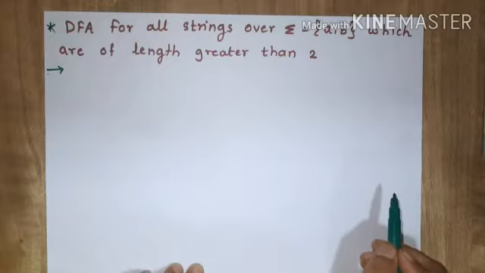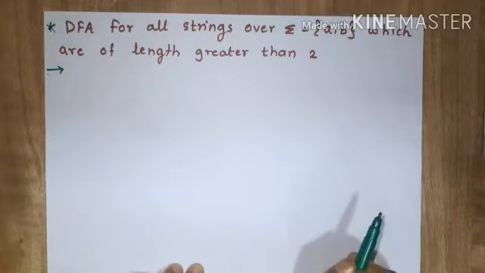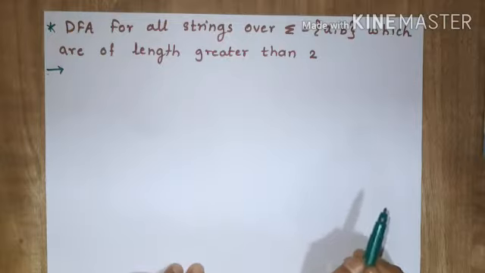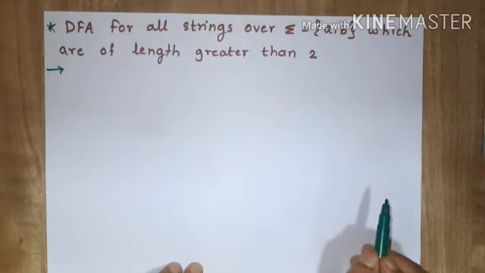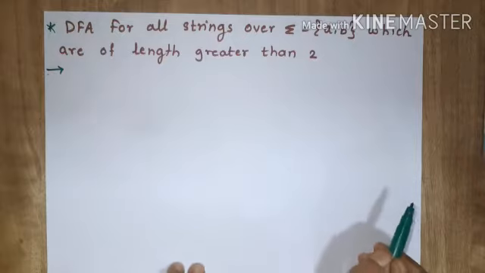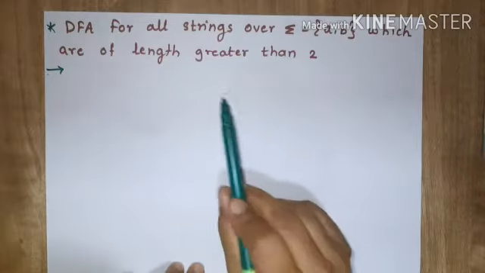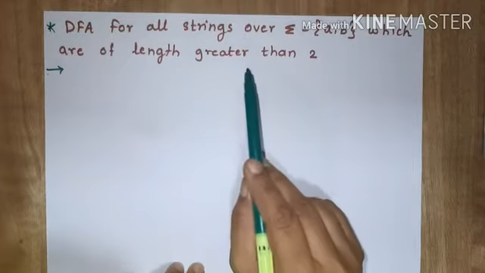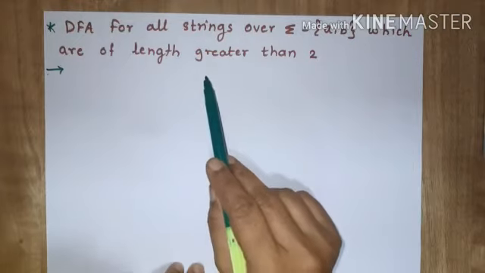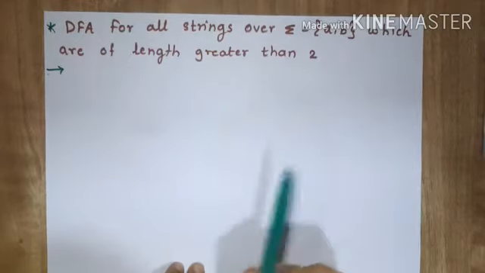If my string is of length 0, it should not be accepted. If my string length is 1, it should not be accepted. If my string length is 2, it should not be accepted. If my string length is 3, then that will be accepted. So here the DFA should accept all the strings which are of length greater than 2.